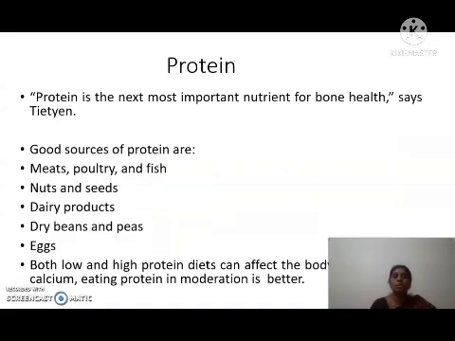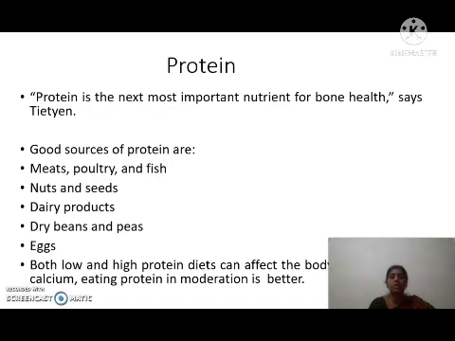Next is about protein. Protein is the next most important nutrient for bone health. Good sources of protein are meat, poultry, fish, nuts and oil seeds, and of course dairy products, milk and other milk products which are rich in protein as well as calcium, dry beans, peas, and egg. Both low and high intake of a protein-rich diet can affect the body's ability to use the calcium.